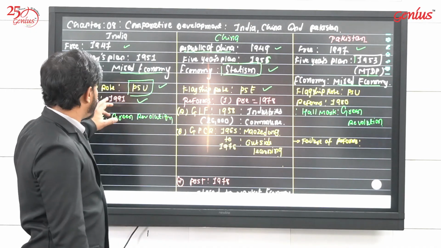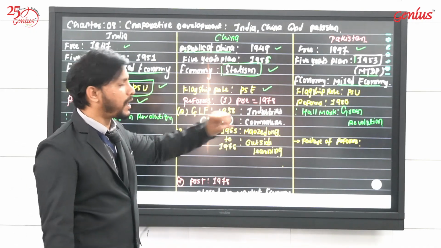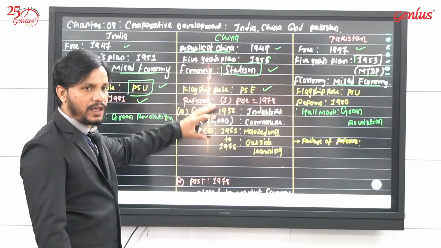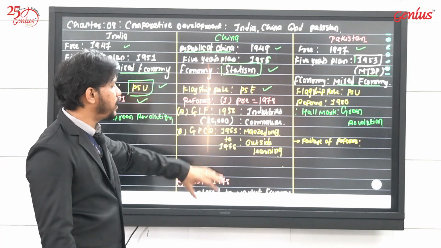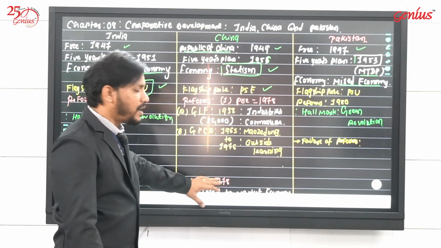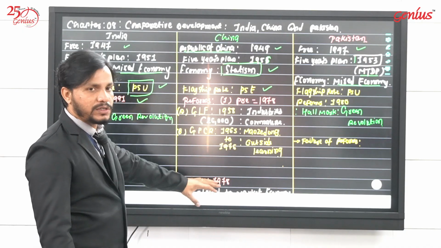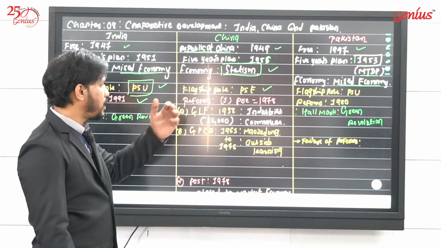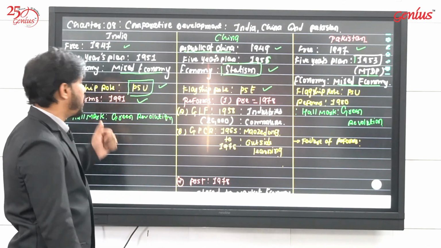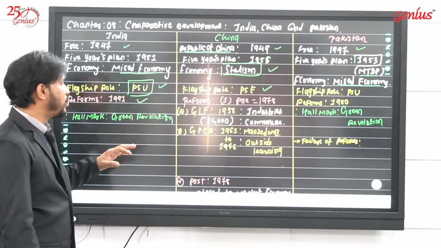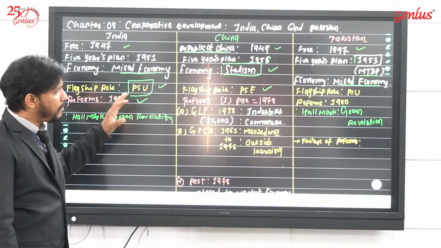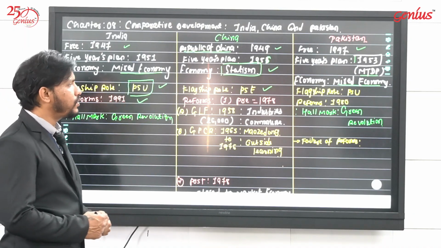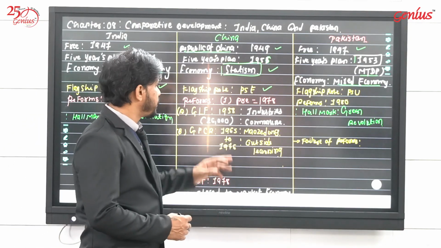Okay, so reforms of India, reforms of Pakistan and reforms of China, if you see the difference between the years, then China is the country that launched its reforms first. Pakistan was in second place, but India actually launched the reforms last. But let's see what the conclusion was after launching the reforms.